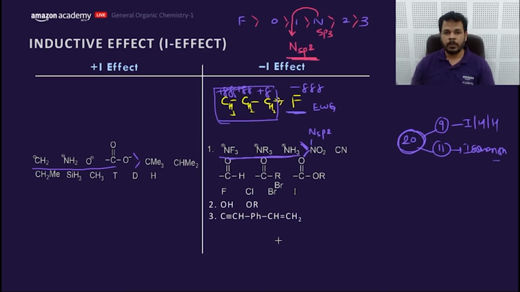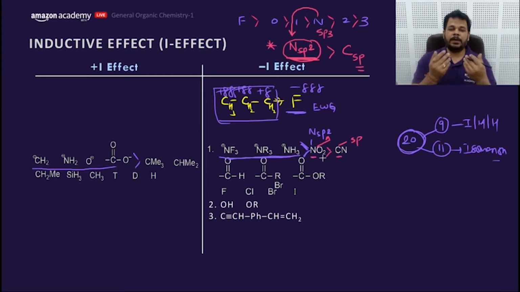Getting my point? So nitrogen sp2 has more electronegativity than the carbon sp. Considering this nitrogen is sp2, whereas this carbon is sp, nitrogen has more electronegativity. That means it has more tendency to attract what? Snatch electrons. So this is okay.